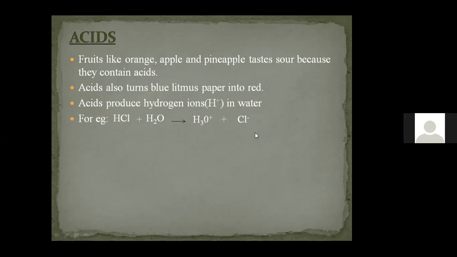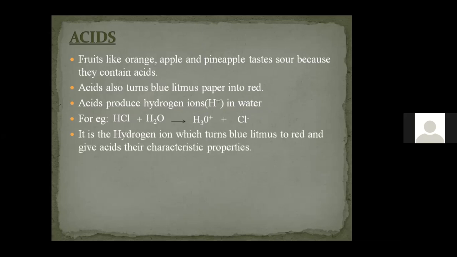So which are all the acids we have? What are the different types of acids which we know? Before that, the H plus ion, which is formed during the reaction or when the substance is dissolved in water, is actually responsible for the conversion of blue litmus paper into red.